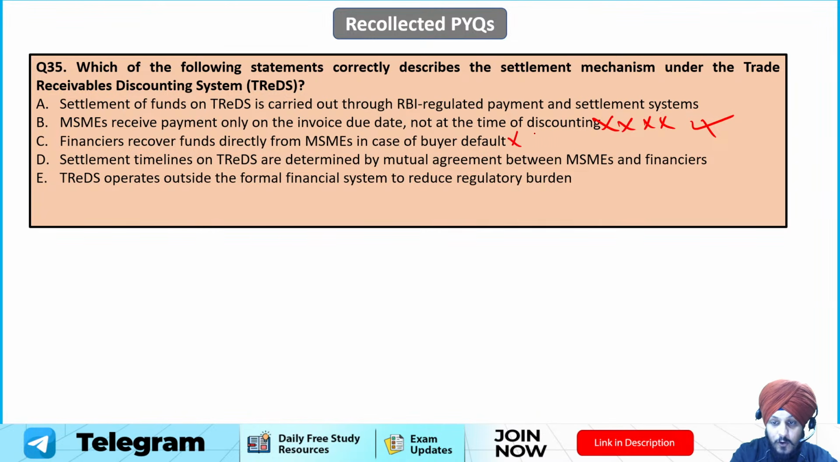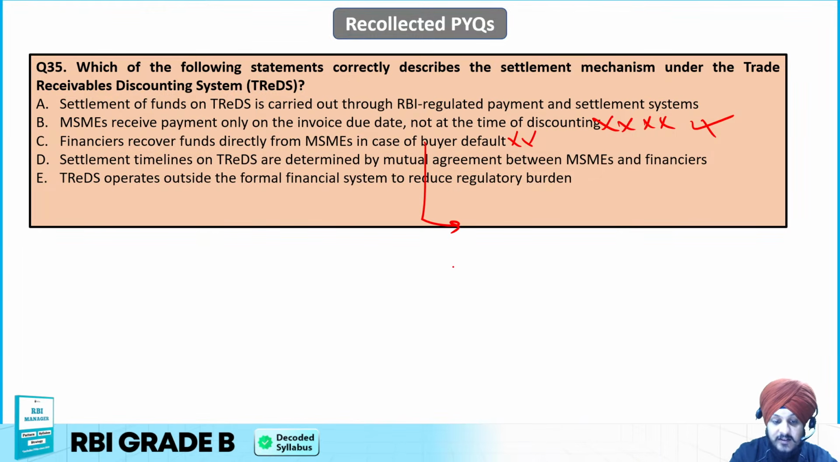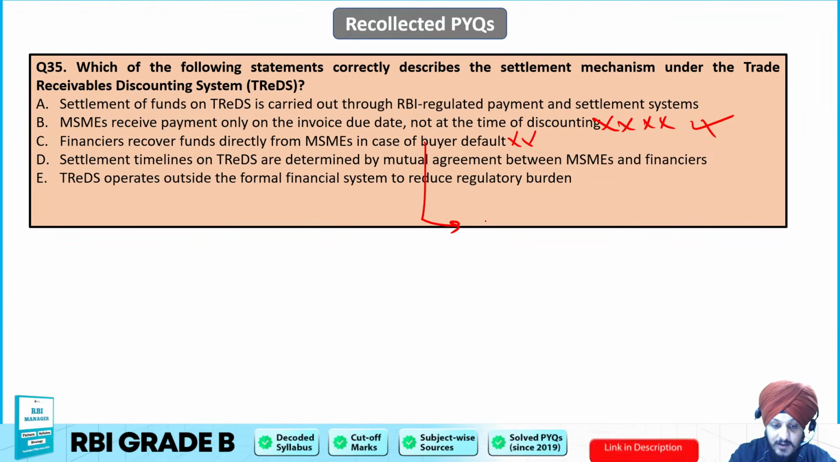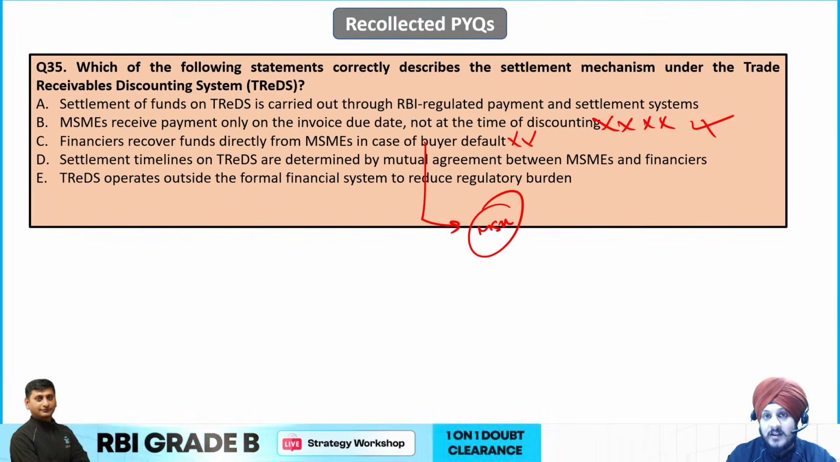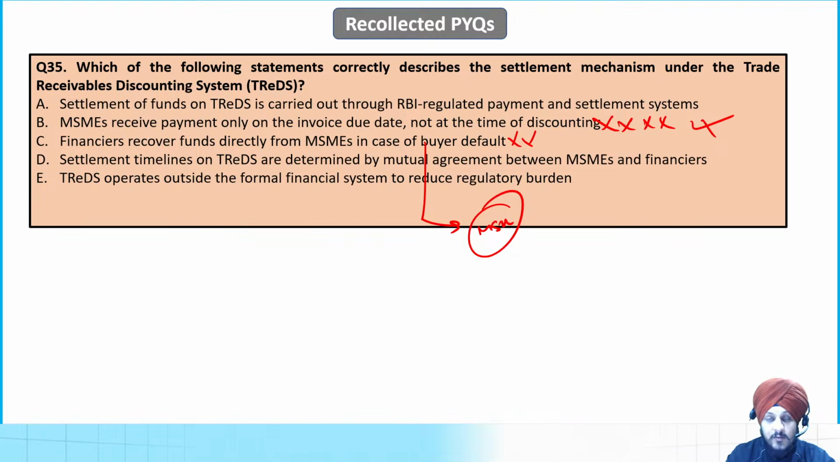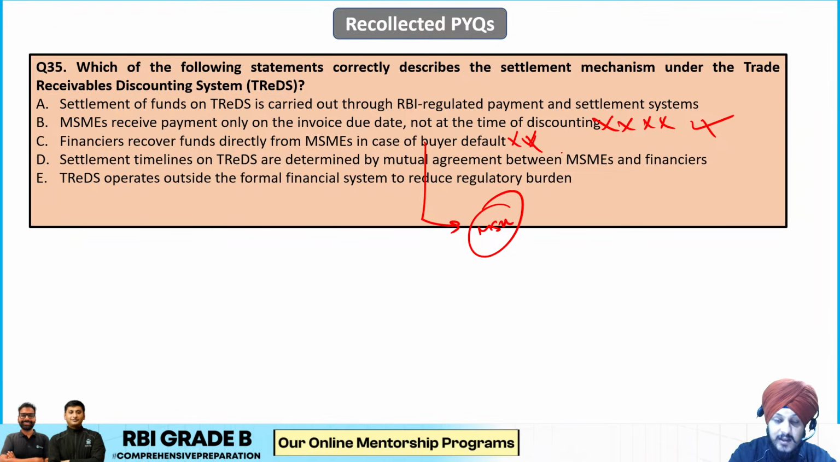This is again not true because the financiers recover money from the buyer, right? Not directly from the MSMEs. The buyers who were supposed to give the money to the MSMEs will now give the money to the financiers directly, right? MSMEs are not going to act as a medium in this case. So it is going to be recovered directly from the buyers only. So again, this is the incorrect one.